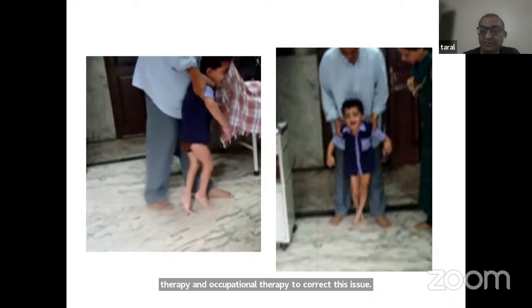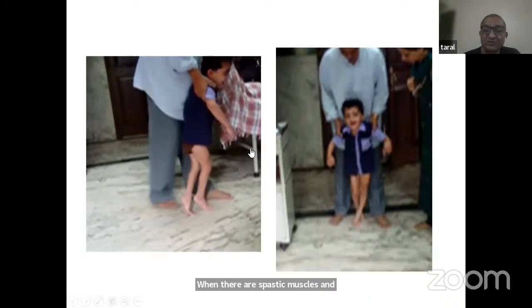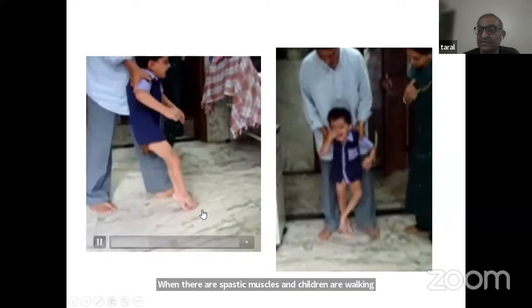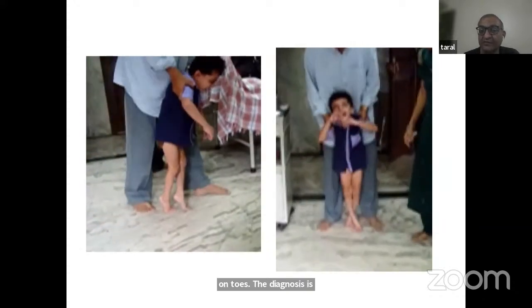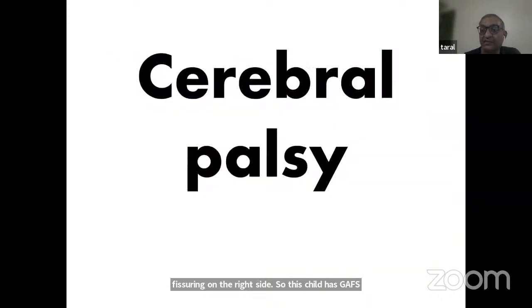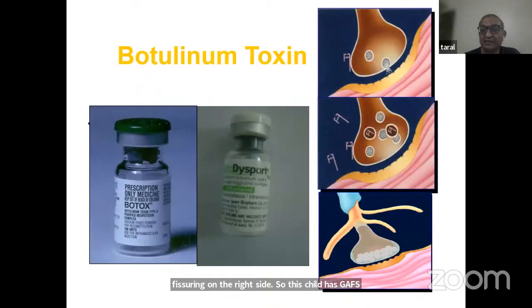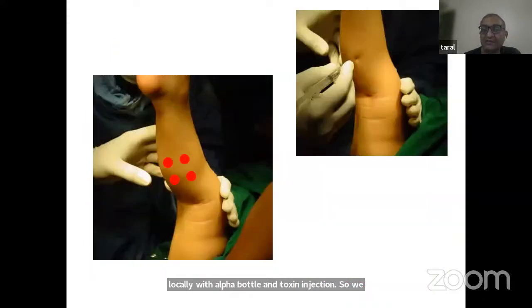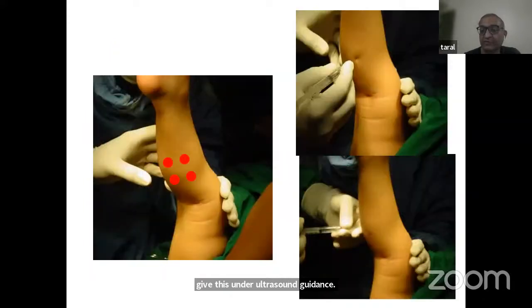When there are spastic muscles and children are walking on toes, the diagnosis is different. This is cerebral palsy. So you can see this child is walking on toes. There is scissoring on the right side. So this child has calf spasticity, hamstring spasticity, and adductor spasticity. And this many times requires controlling the tone locally with the help of botulinum toxin injection. We give this under ultrasound guidance, and this is given again as a daycare procedure.